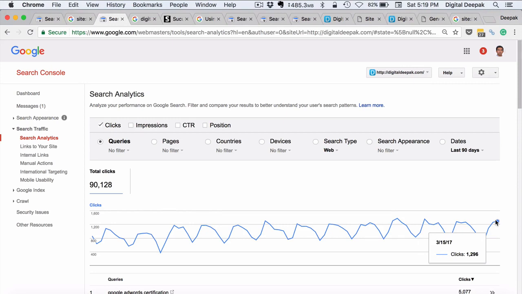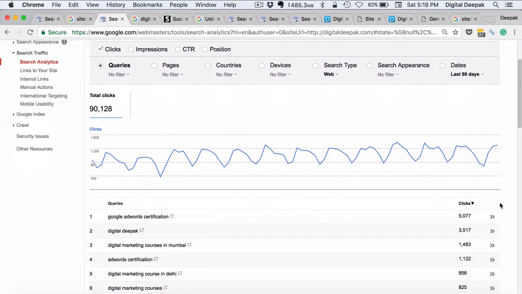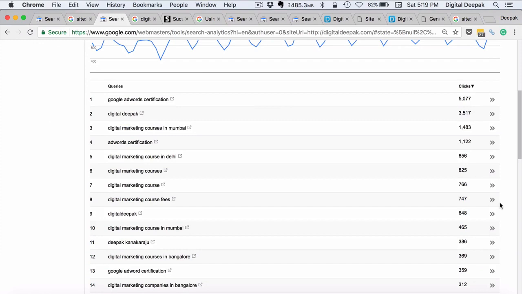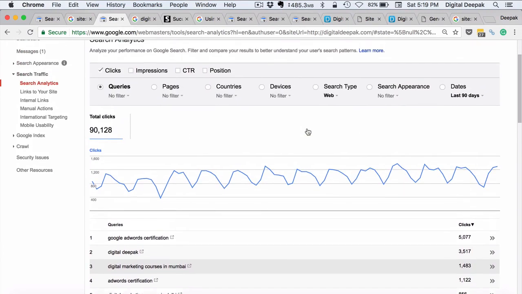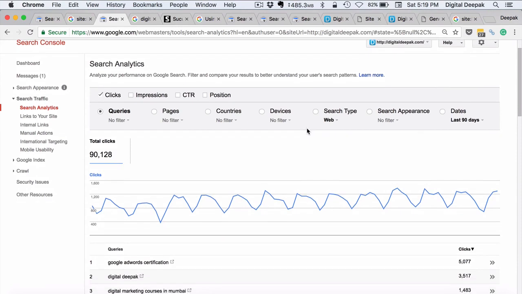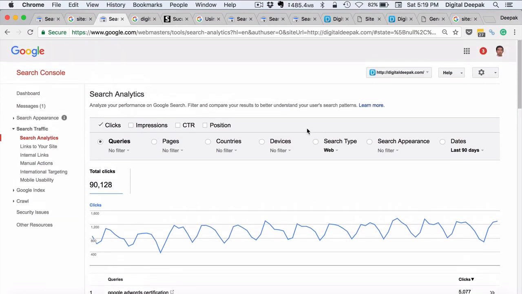So here you have some keyword opportunities. For example, I started seeing search traffic coming to my blog for keywords like digital marketing courses in Chennai, digital marketing courses in Hyderabad, and things like that. But these people were landing on my top 7 digital marketing courses in India blog post. That means there is search volume and there is not enough competition. So I can create articles specifically for those, and then I would get even more clicks because the CTR will go up. That is how you find out opportunities.